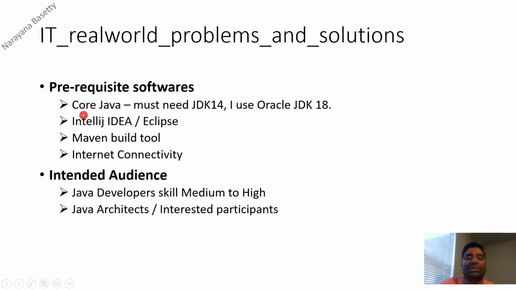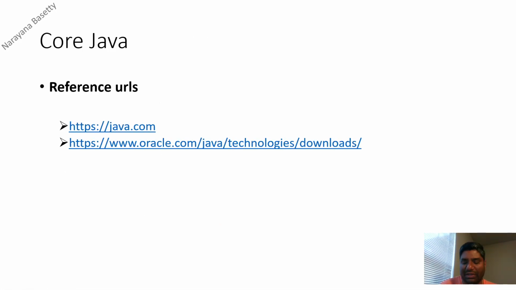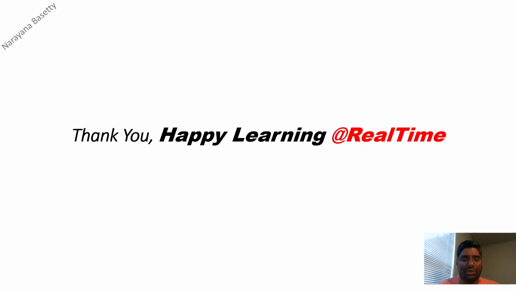The prerequisites: core Java and JDK 14 is a must, as I said, I am using record classes. In my exercise, I am using Java 18 in my workbench, IntelliJ or Eclipse. You can choose the Maven build tool, internet connectivity, and advanced Java developers. These are the Java downloads you set up in your local. So now let's jump in.